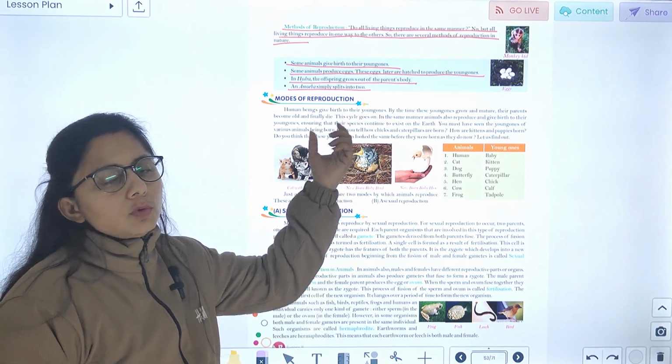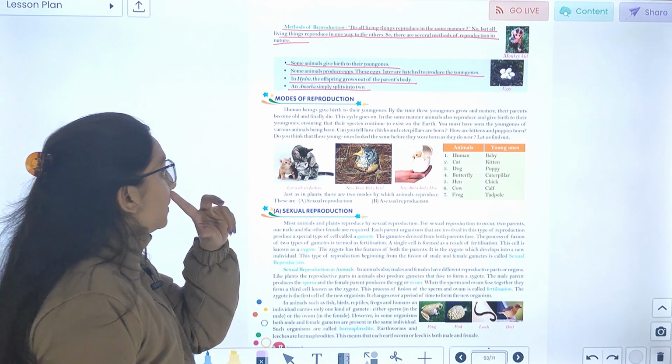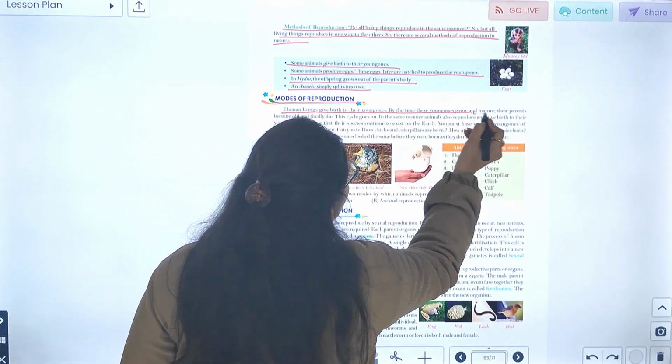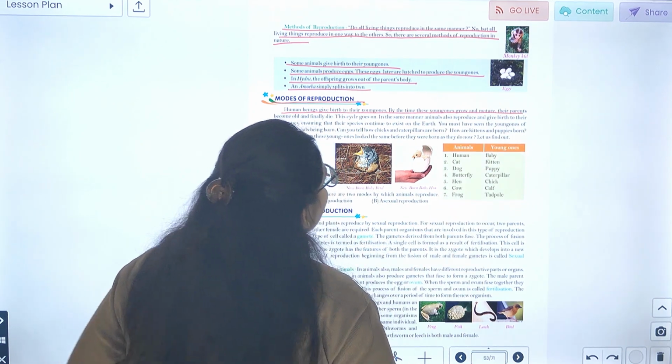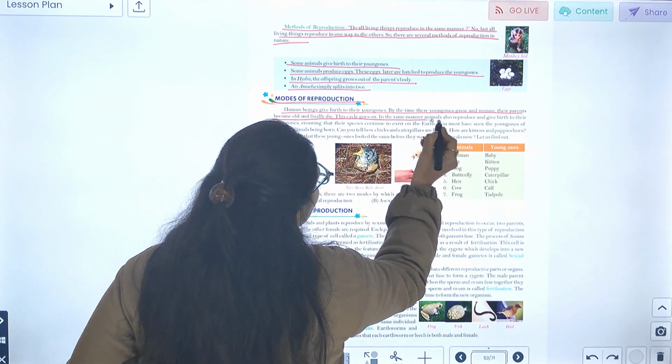Amoeba में जो होती है रिप्रोडक्शन, उसमें कैसे होती है कि जो अमीबा होता है वो दो में स्प्लिट हो जाता है. Now, modes of reproduction. Human beings give birth to their young ones, but by the time these young ones grow and mature, their parents become old and finally die. This cycle goes on.